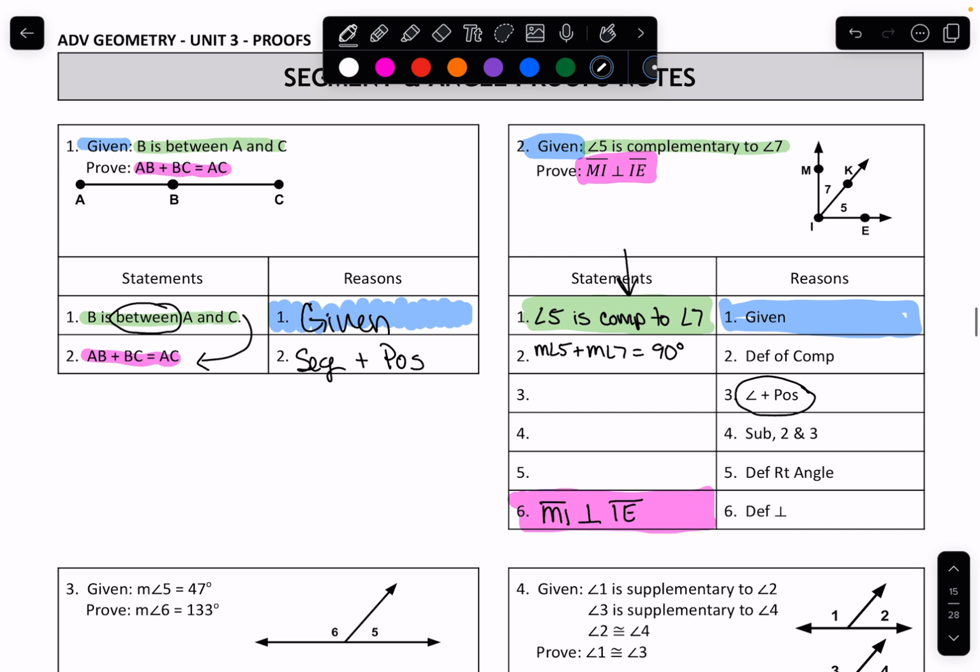So that's what we're going to do here: we're going to add the two pieces together and set it equal to the whole thing. So the measure of angle 5 plus the measure of angle 7 is equal to the measure of angle MIE, because that's the whole thing.